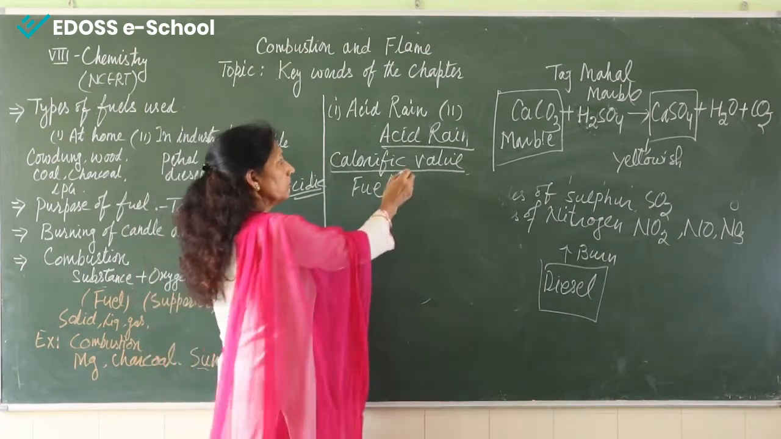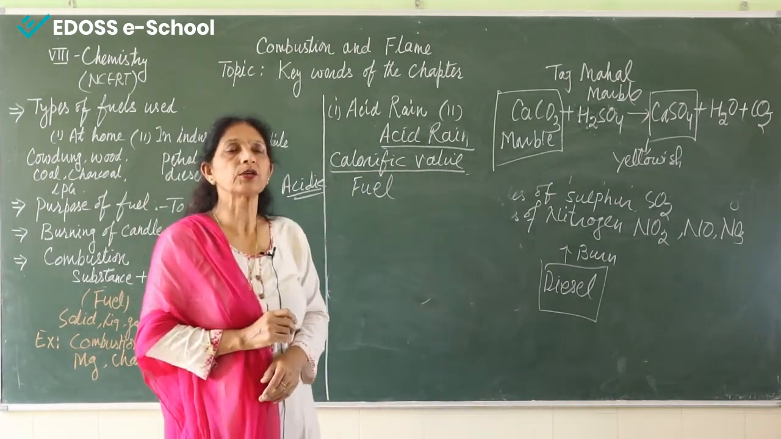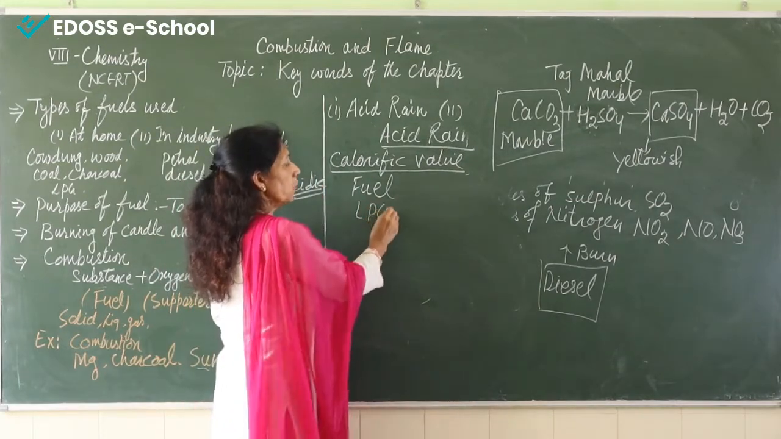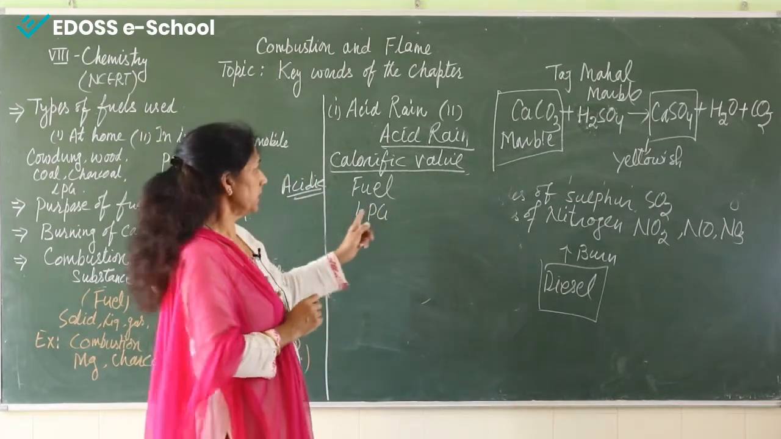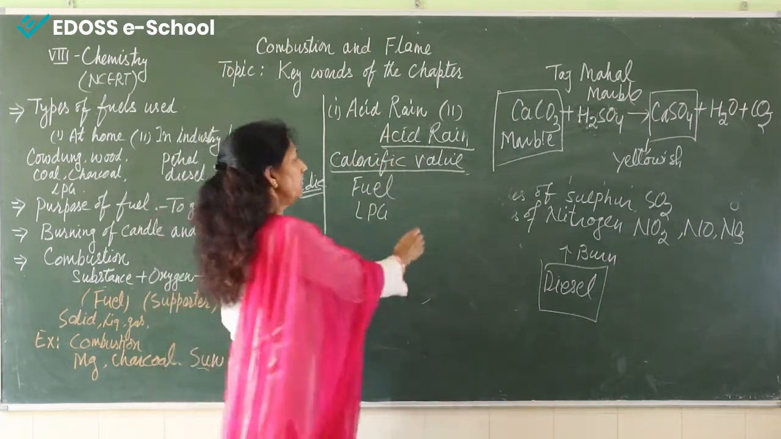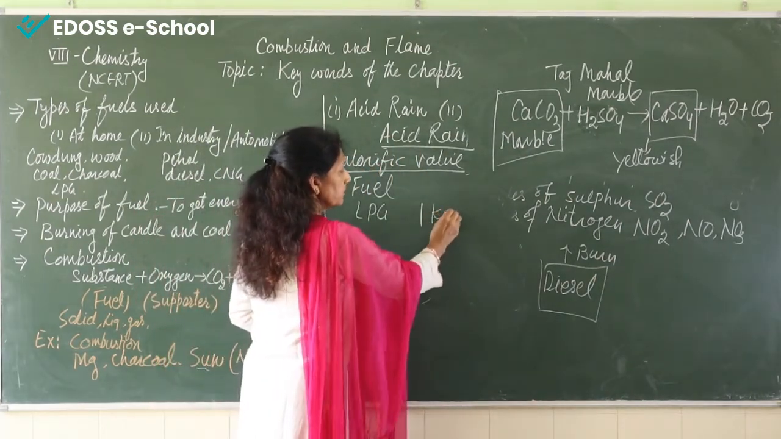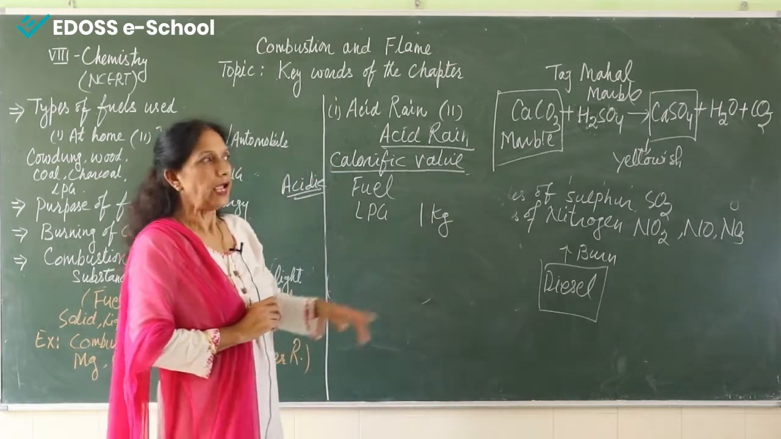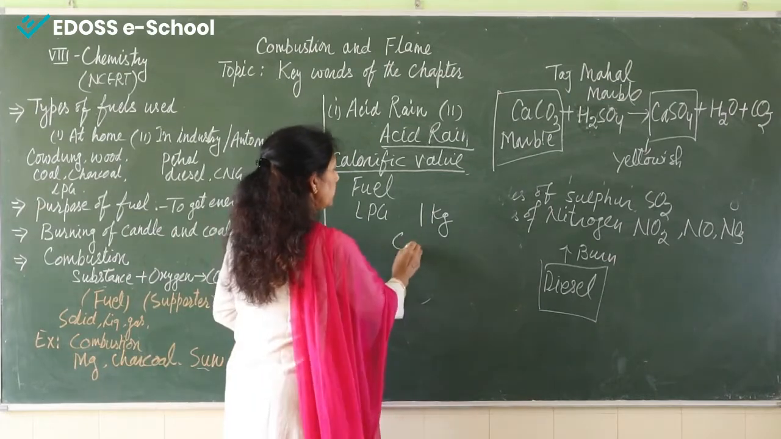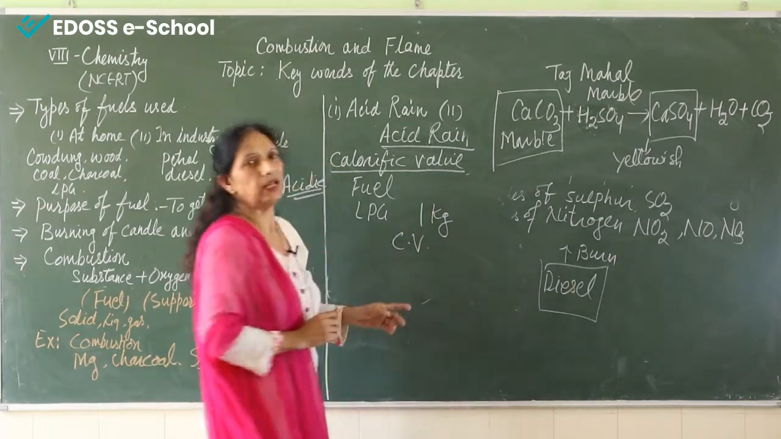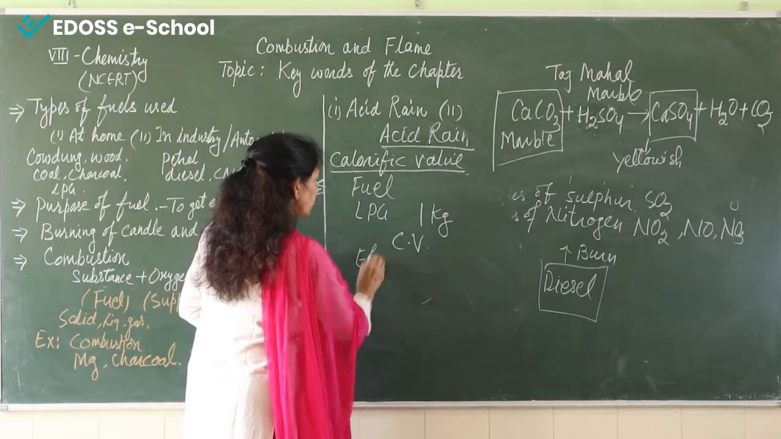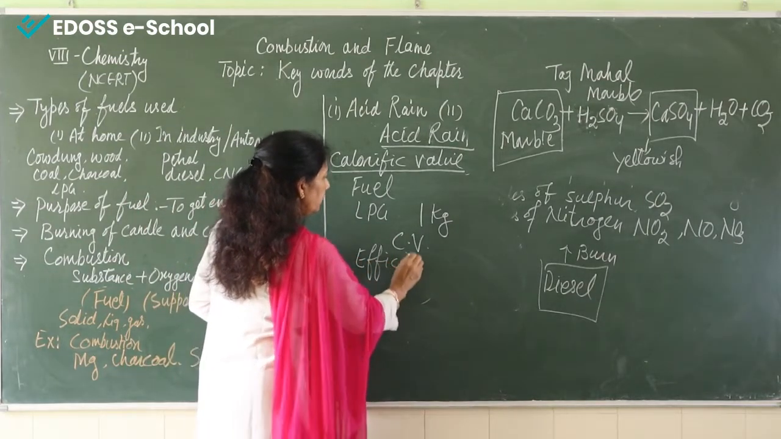Now suppose we are burning LPG, coal, anything. How will we find out the calorific value? We will burn 1 kg of a fuel, and the amount of energy that is produced will be known as its calorific value. So this is also known as the efficiency of the fuel.